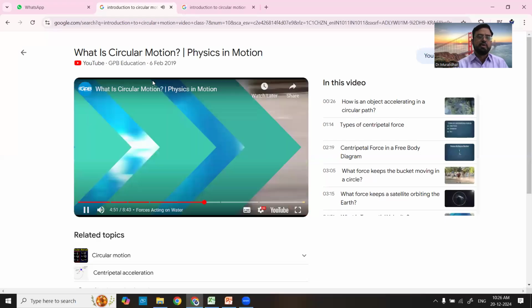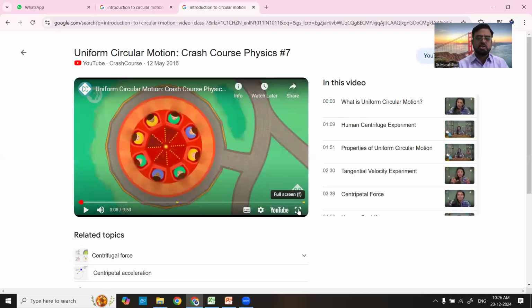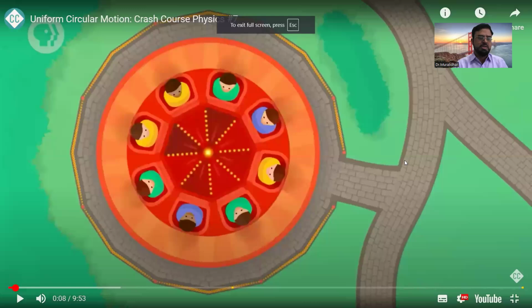Okay, so let's explain circular motion in a simple way. One more topic is uniform circular motion.